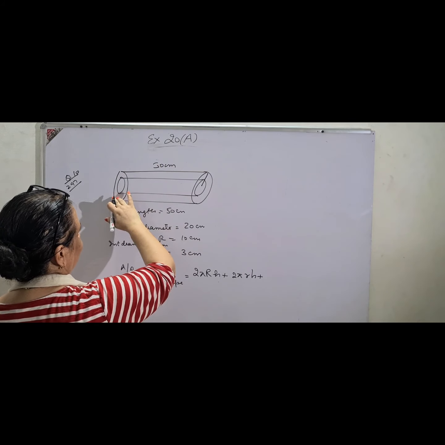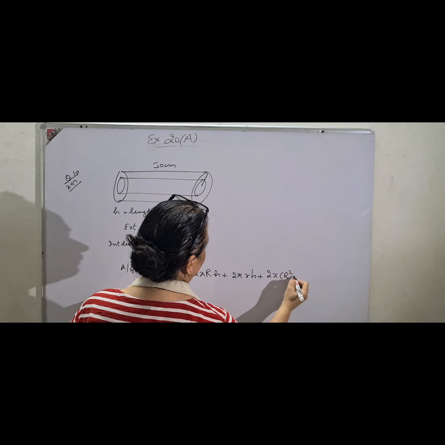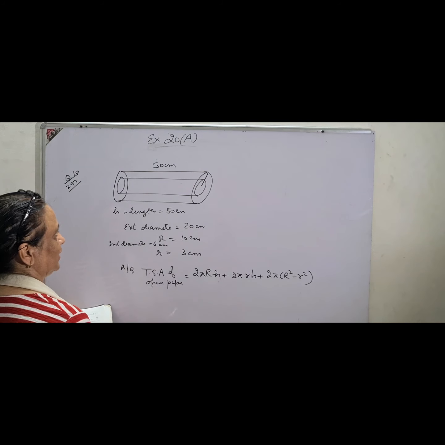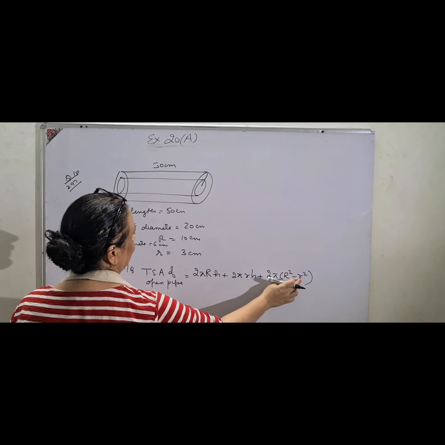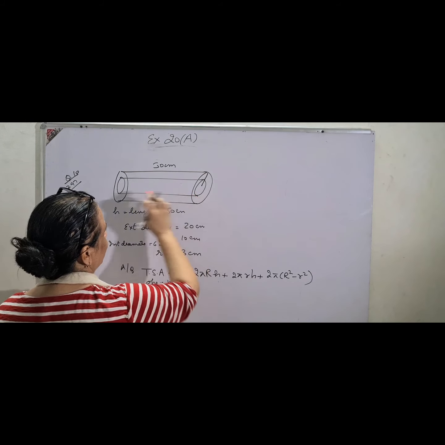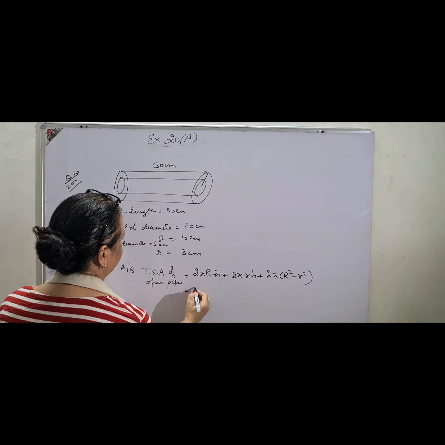You can say one at the left side, one at the right side. 2 rings means 2 pi (R square minus r square), because the area of the ring is pi (R square minus r square). R means capital R, external radius, minus small r, internal radius. And since it is an open pipe, there are 2 rings, one at the left hand side, one at the right hand side.